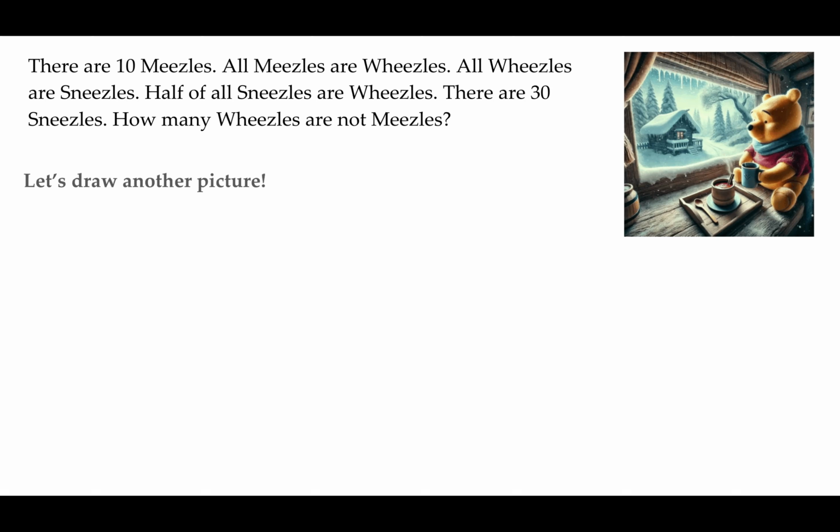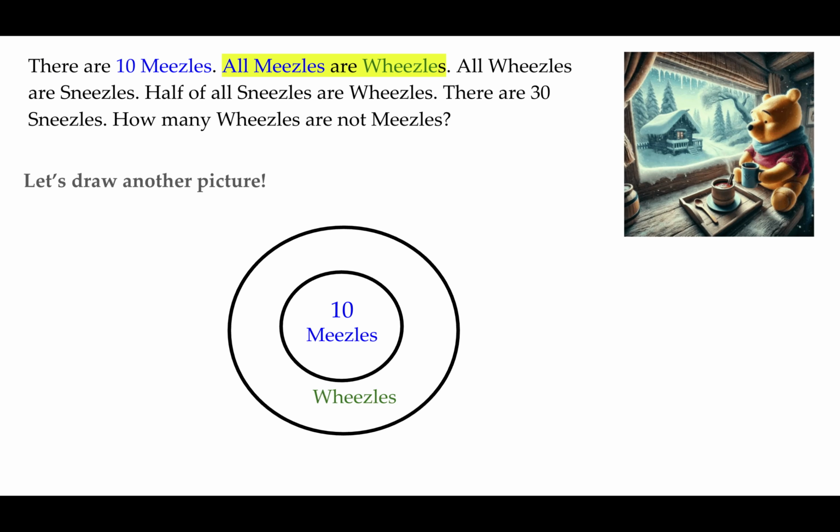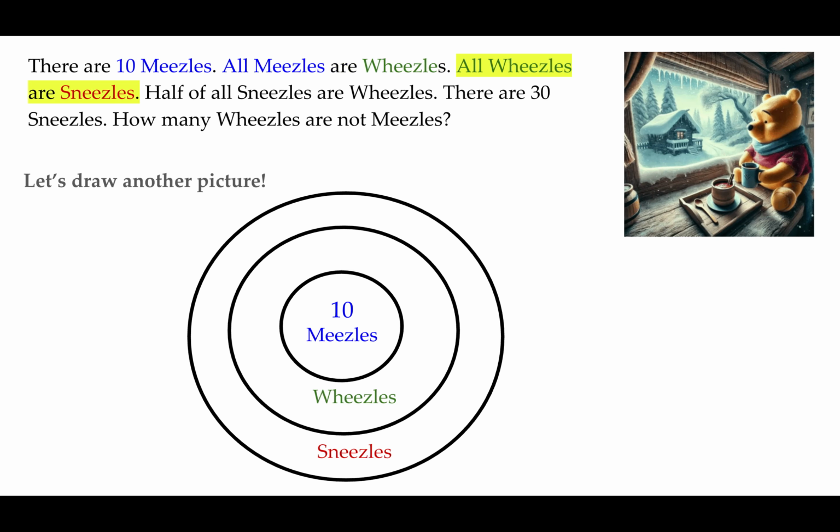Welcome back. Did you draw another picture? Because that's what I did. Okay, I used my concentric circles again, and this time instead of 12 measles in the middle, I put 10. So now we have 10 measles. And again, just like before, all measles are weasels. So my next circle is my weasels, and also the same, all weasels are sneezels. So there's my third concentric circle, and there's my sneezels.